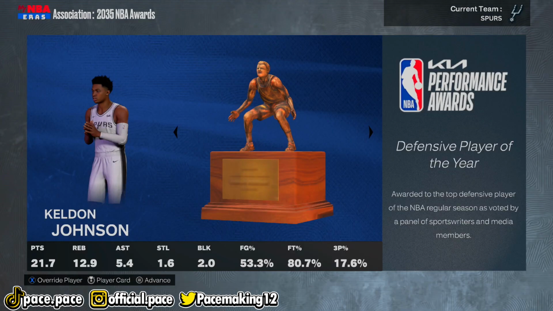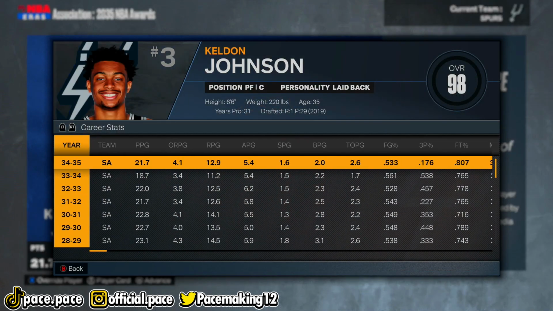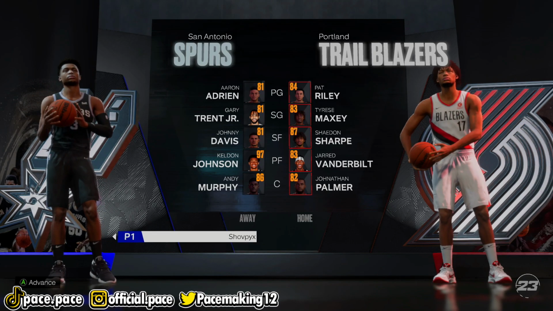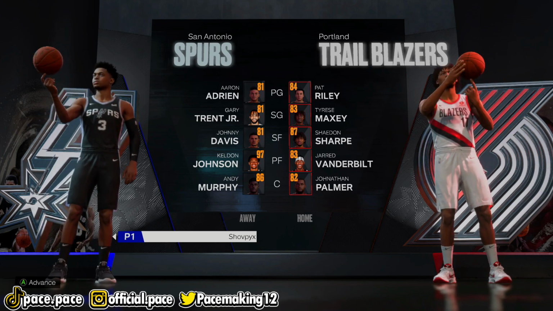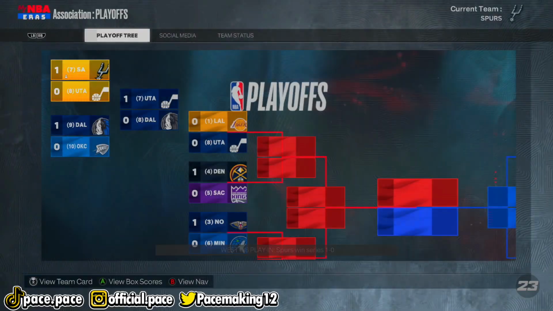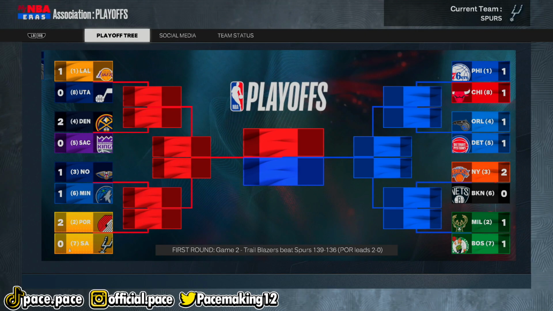And well, it looks like Keldon Johnson has won his 12th DPOY. I'm pretty sure this is 12th. Yep, that's exactly what it looks like. He's been winning the DPOY award every single year since 2024. And this season we actually ended up making the playoffs, and we have to go up against the Portland Trailblazers, who are the 2nd seed. They have a well-rounded team, but I don't really think they're going to be that good, and we might have a chance to upset them.